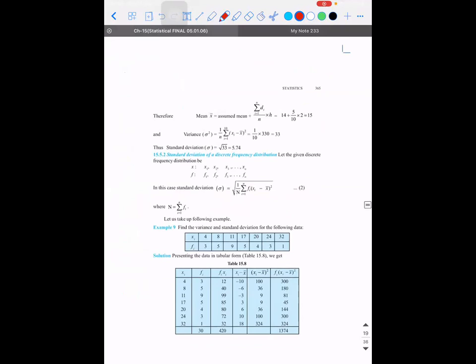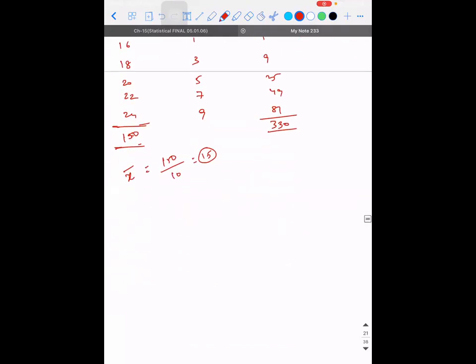So sigma square is 33. I didn't want to confuse you with the assumed mean method, so I'm just going with the direct method. What did we find? We found the variance. So variance is 33. If you take the square root on both sides, this is the standard deviation. That's all with the concept. Got it?